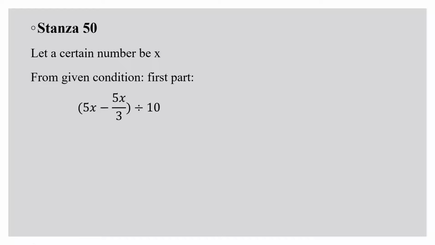So now see, this is the equation. Let the certain number be x. From the first given condition, we multiply by 5, take 1/3 of that number, so 5x upon 3, and the entire thing we have to divide by 10. So when I do this, I will get 15x minus 5x, which is 10x upon 3, multiplied by 1 by 10. So I am left with x by 3. This is the answer of the first line of the stanza.